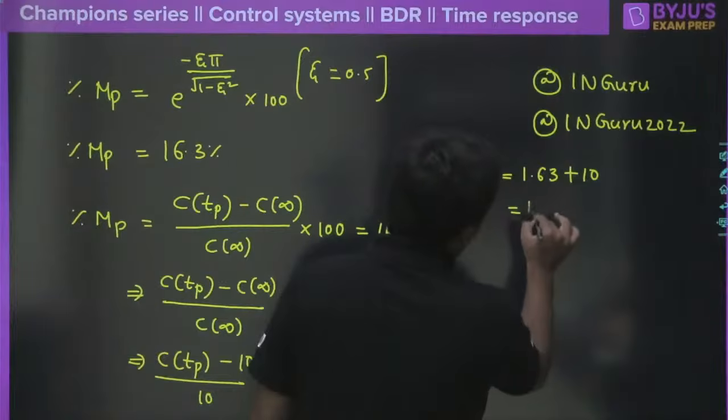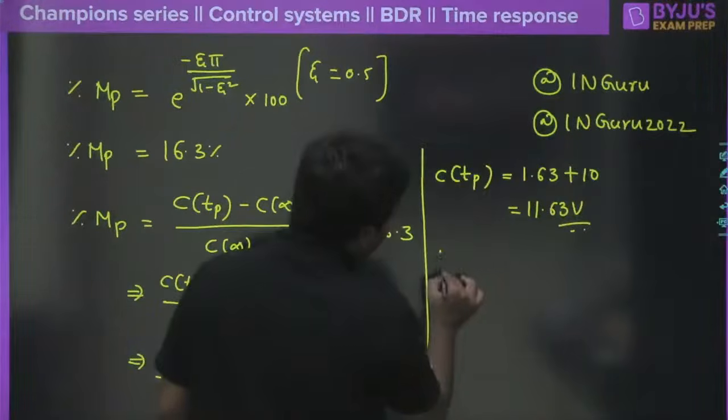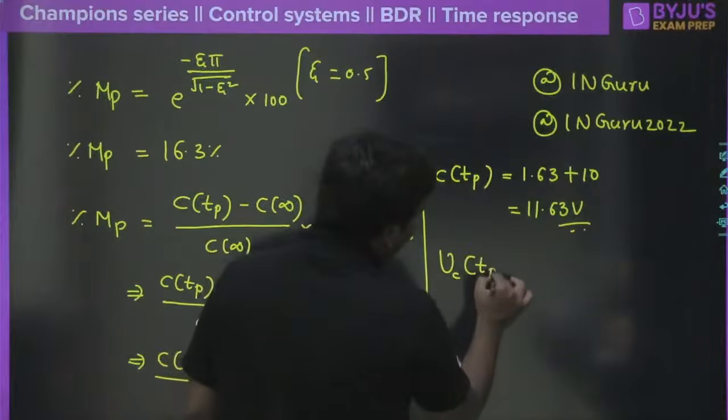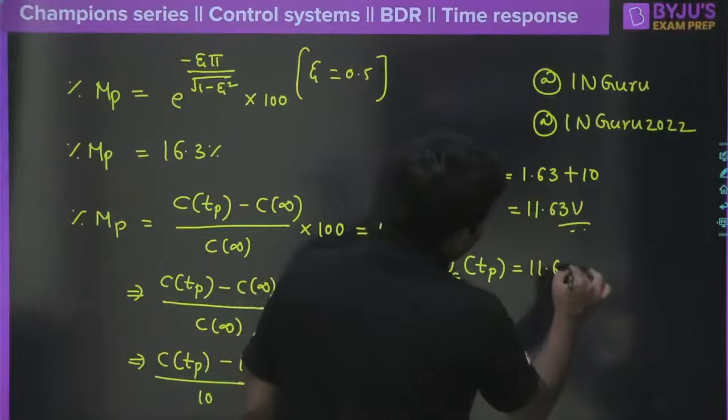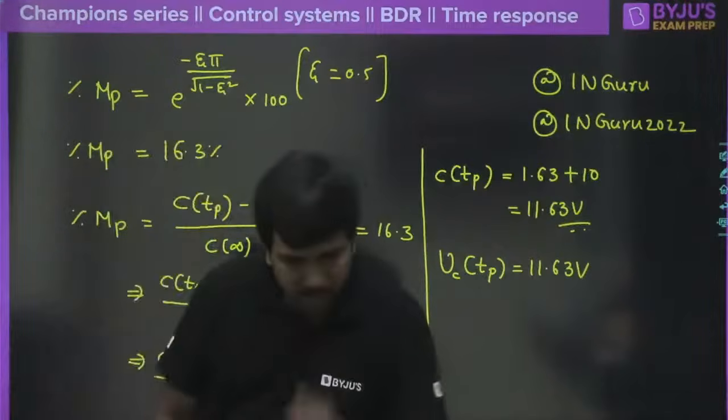So 1.63 plus 10, what is the answer? That is 11.63 volt, clear? So that means the voltage across the capacitor at the peak time will be equal to 11.63 volt, clear? 11.63 volt. Am I right? Just check this once again.